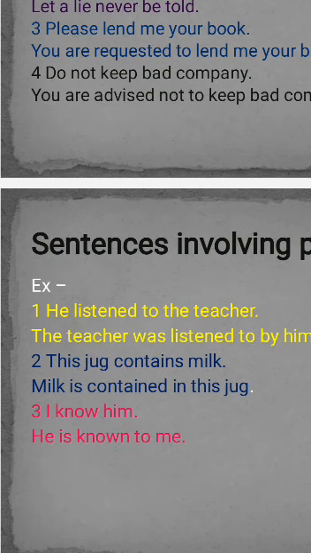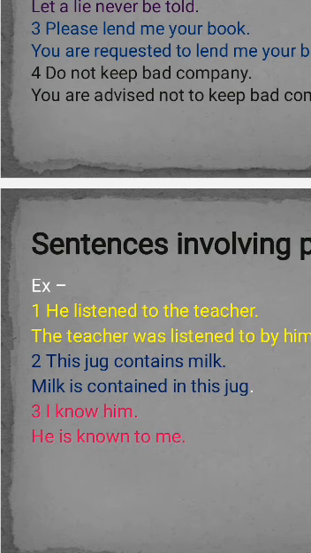Second sentence is this jug contains milk. While changing into passive voice, we will write milk is contained in this jug. In this sentence, we are adding the preposition in according to the sense.